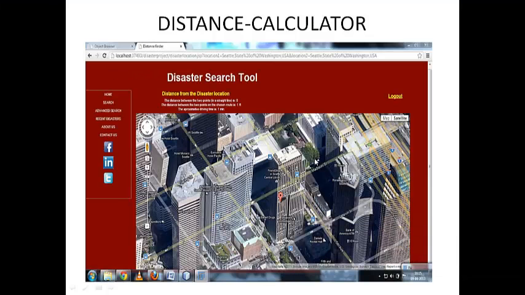This is the Google map that can be seen when we click on the view map icon. The distance between the 2 points is also calculated and shown on the screen along with the Google map. The approximate driving time, the distance between the 2 points on the chosen route, and the distance between the 2 points in a straight line. All these three things are calculated and displayed along with the Google map.